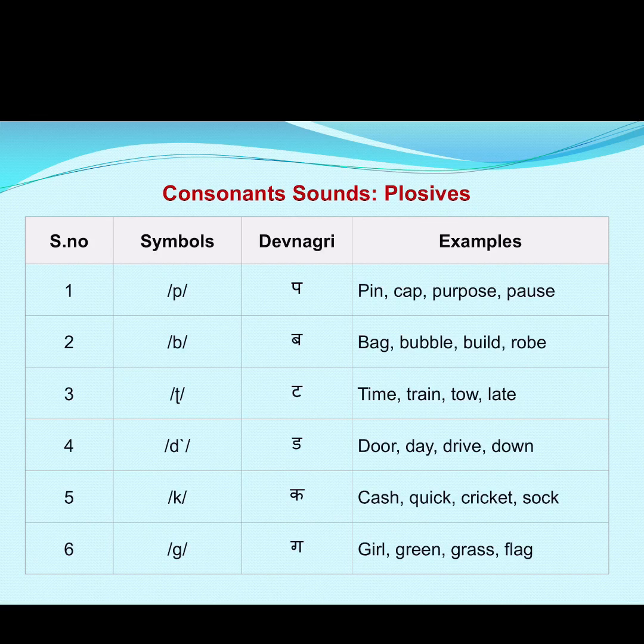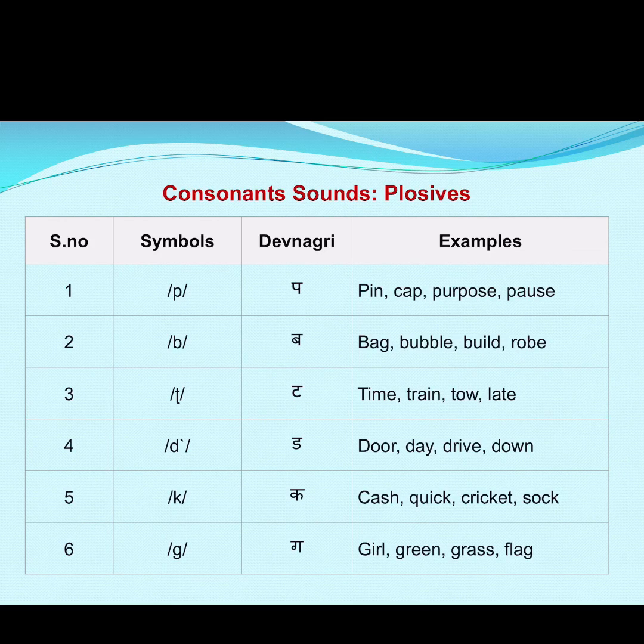So first of all, we will do these 6 consonants. Why these 6 only? Because these 6 sounds are known as plosive sounds. And what are plosive sounds? We will discuss it in another PPT, another lecture.